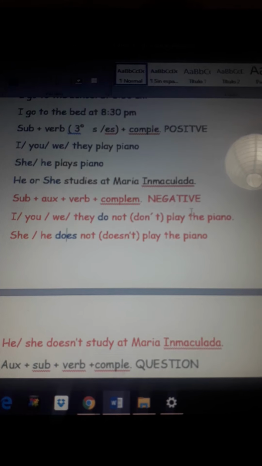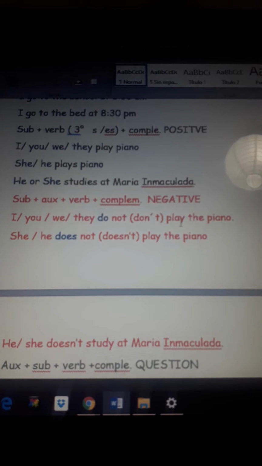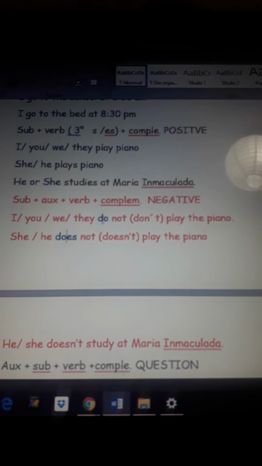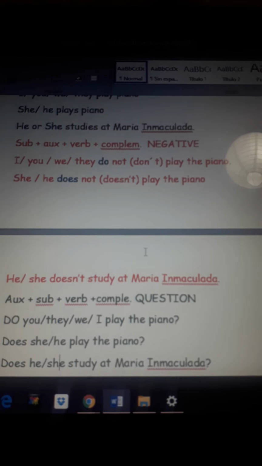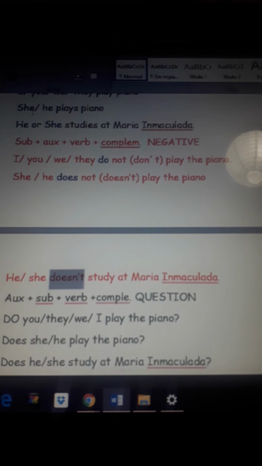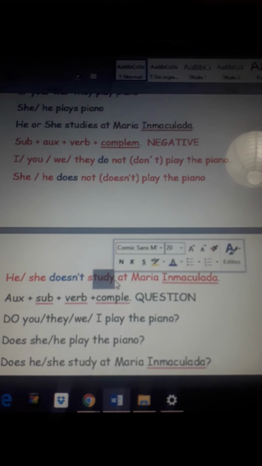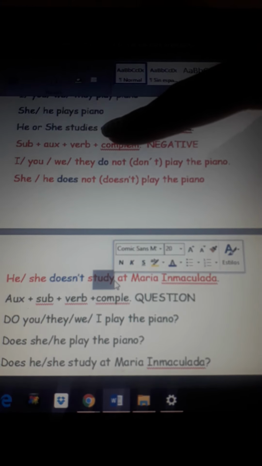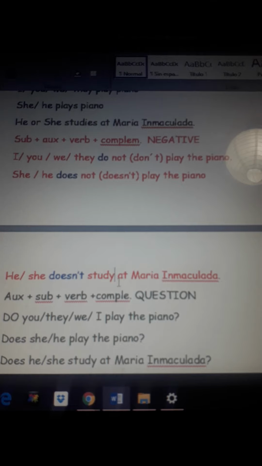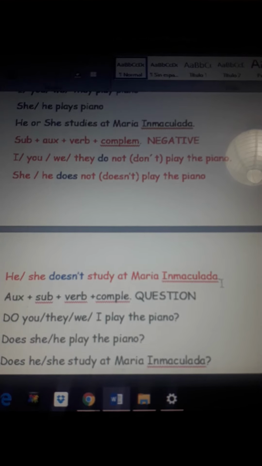If you check, when we have negative sentences, we don't have to add the s that we wrote in the first part. Why? Because we are using the auxiliary does or the auxiliary do. So it is not necessary to write the s again. I have the same example here. So he or she doesn't, I wrote this time with the contraction, study. If you check, we don't have to use studies as we used it at this point. So we change the verb to infinitive. Study at Maria Inmaculada. That's for negative sentences.